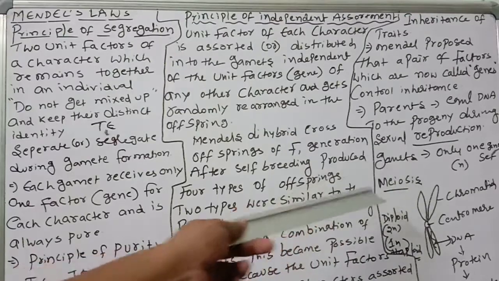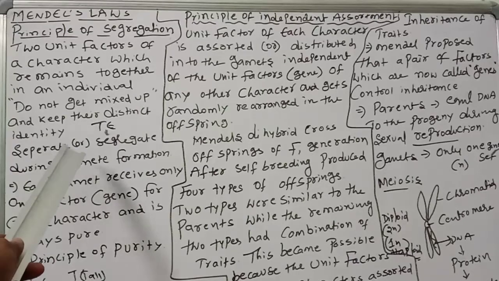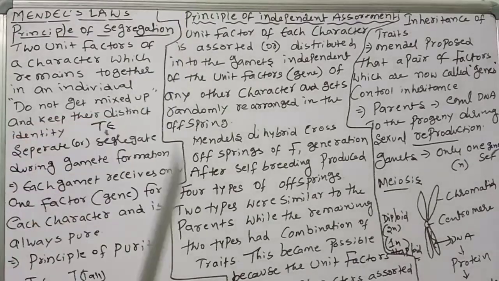After meiosis, haploid cells, the gametes, are formed. So genes are responsible for the inheritance of traits. Remember: principle of segregation, principle of independent assortment, and inheritance of traits.